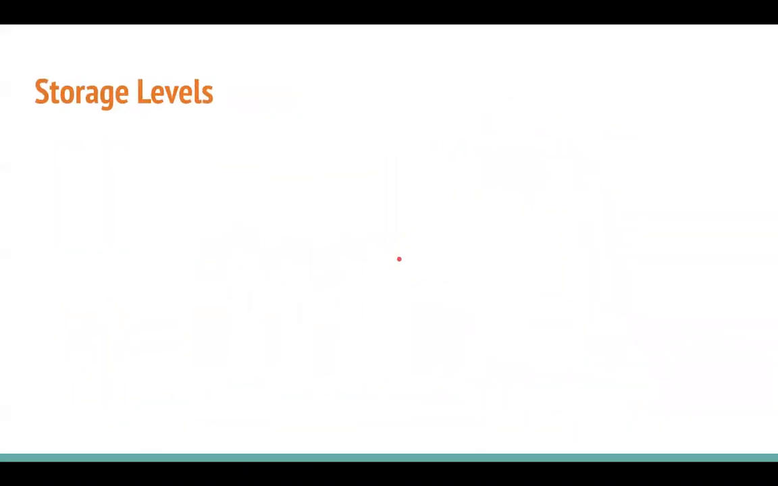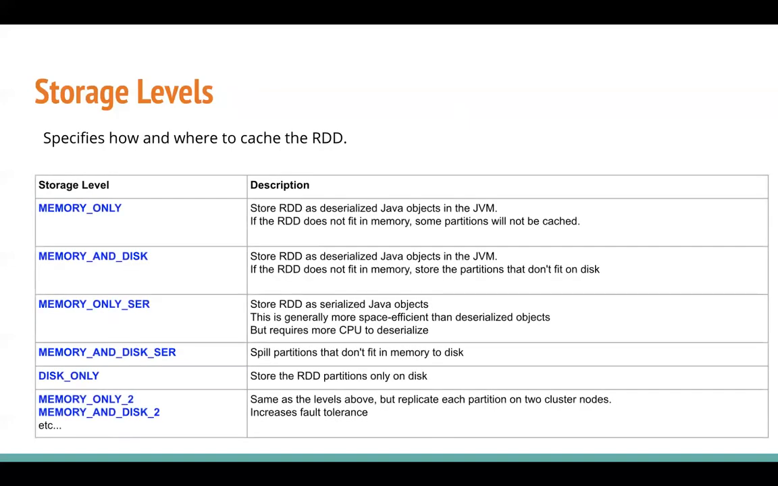So now we have seen that you can keep the content in memory, or you can also keep the content in a memory and disk combination if memory is not enough, or you don't want to aggressively load your memory. You also have the feature to keep a duplicate copy of your partition in memory. All these things are decided by a storage level. A storage level specifies how and where to cache the RDD. We have different storage levels.